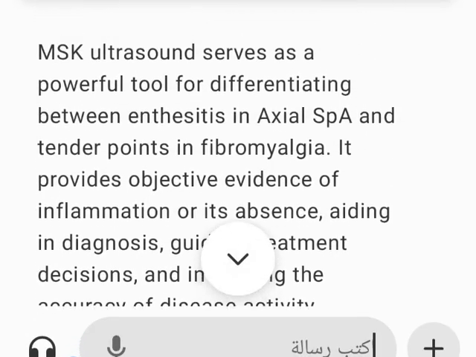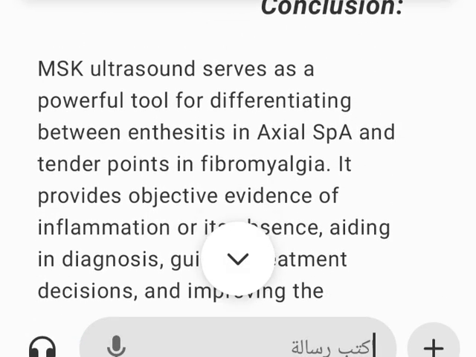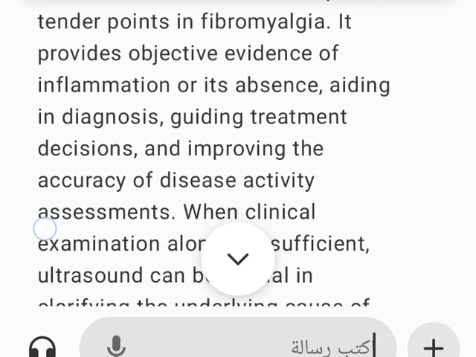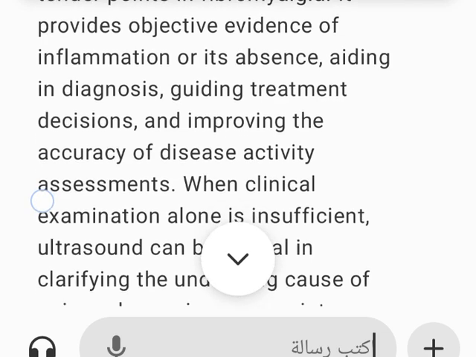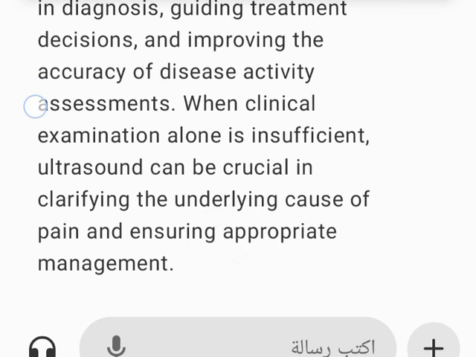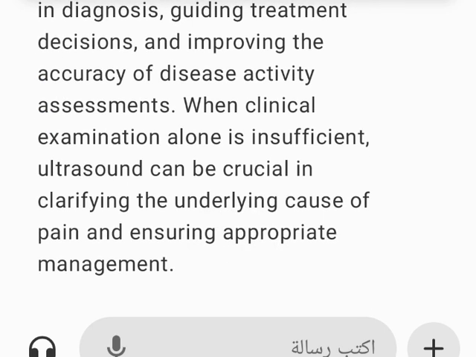Conclusion: MSK ultrasound serves as a powerful tool for differentiating between enthesitis in axial SpA and tender points in fibromyalgia. It provides objective evidence of inflammation or its absence, aiding in diagnosis, guiding treatment decisions, and improving the accuracy of disease activity assessments. When clinical examination alone is insufficient, ultrasound can be crucial in clarifying the underlying cause of pain and ensuring appropriate management.